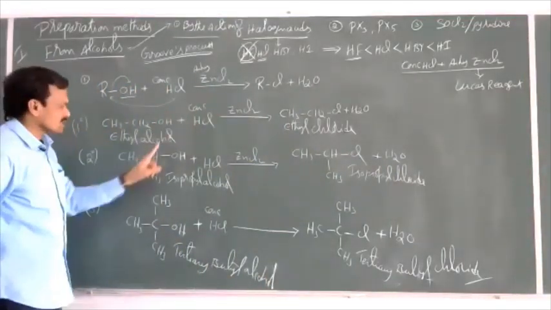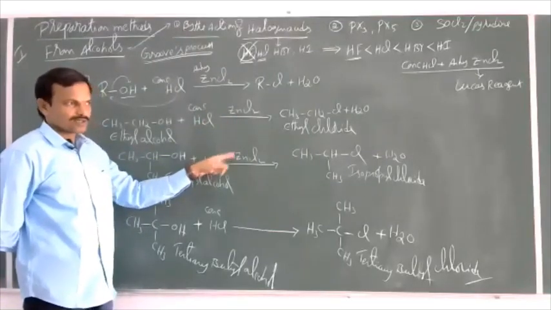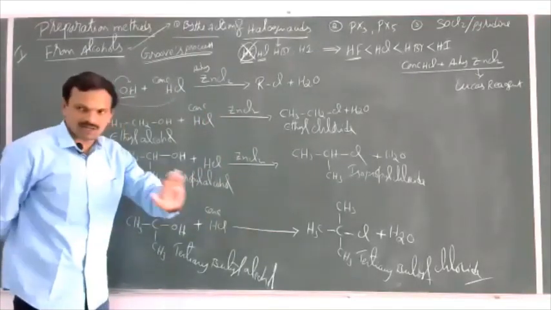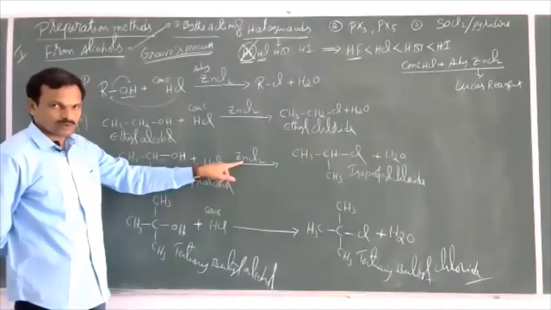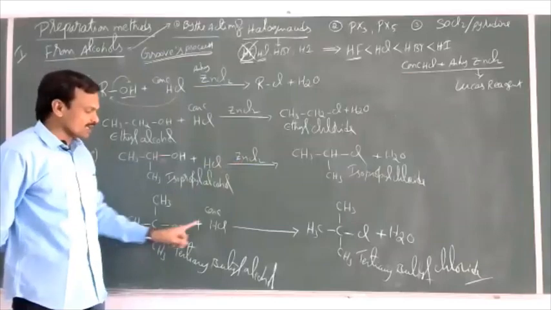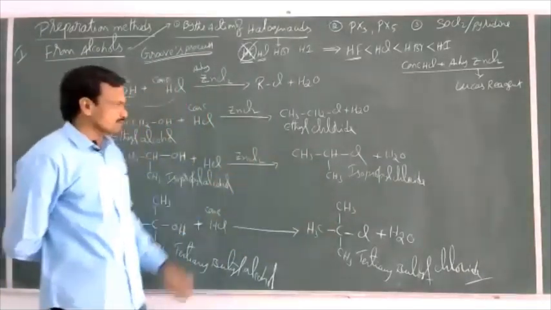Primary alcohol as well as secondary alcohol require anhydrous ZnCl2 as catalyst, whereas a tertiary alcohol doesn't require any catalyst. So even in the absence of ZnCl2, tertiary alcohol can react with concentrated HCl to give tertiary butyl chloride. Why?